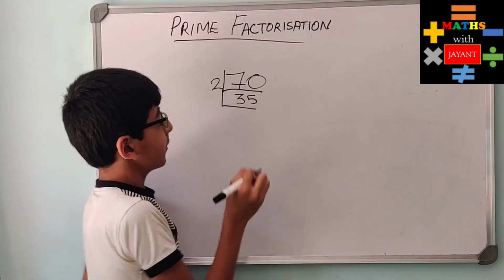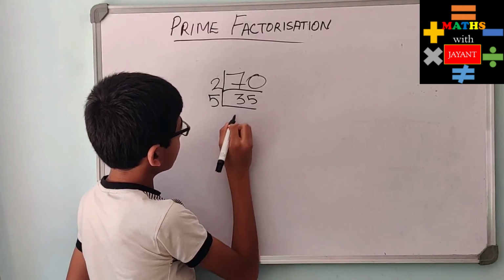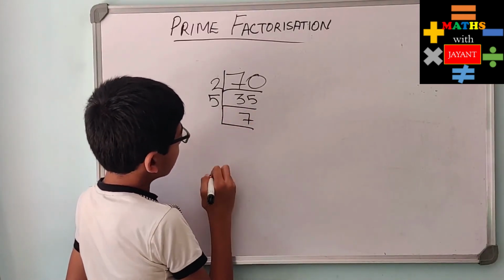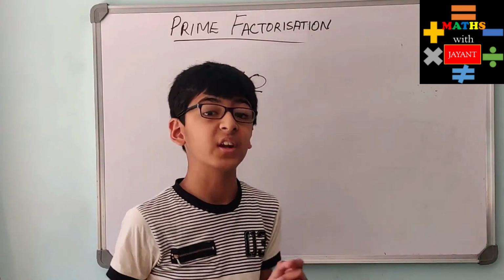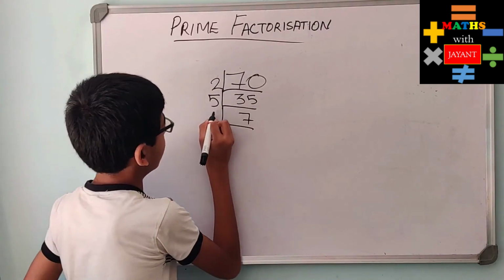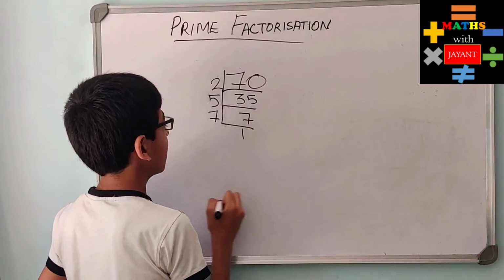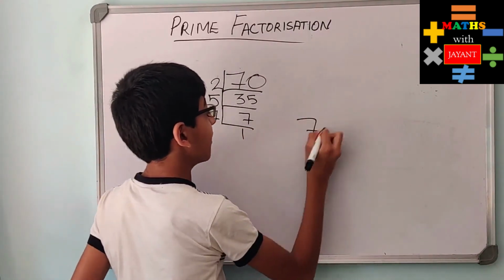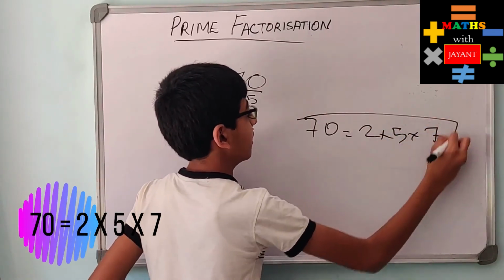So for 35, again make an L. It ends with a 5, so it is divisible by 5. 35 divided by 5 gives us 7. Make the L around 7. Now 7 is a prime number. It is only divisible by 1 and 7. And over here only a prime number should come. 1 is not prime, so we should write 7. And then 7 divided by 7 is 1. So the 1 has come. At this point we have to stop. So 70 becomes 2 into 5 into 7.